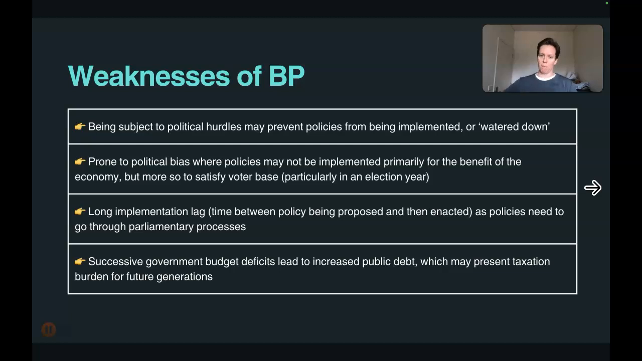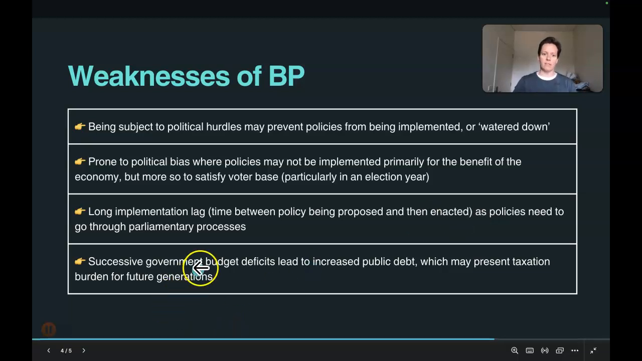We're talking about the time between a policy being proposed and then enacted, so the front end of that timeline, as policies need to go through the parliamentary processes. So if the government implements a policy, we know that it has to go through those legislative processes, which can take a long time and ultimately bring us back to our first weakness, that they could be changed or watered down. Compare this to monetary policy for a moment, where that's not really an issue, because ultimately the RBA can make changes to the cash rate without needing to go through any of these processes.